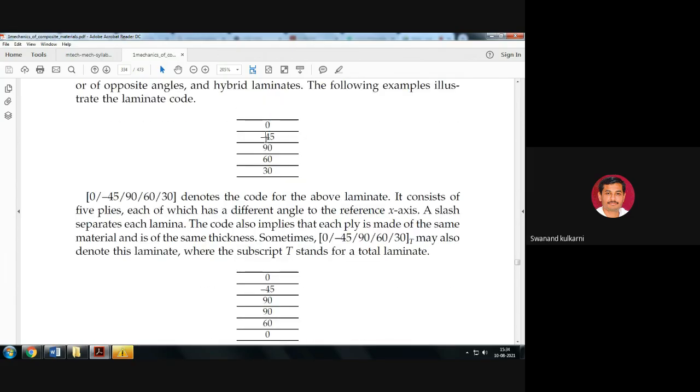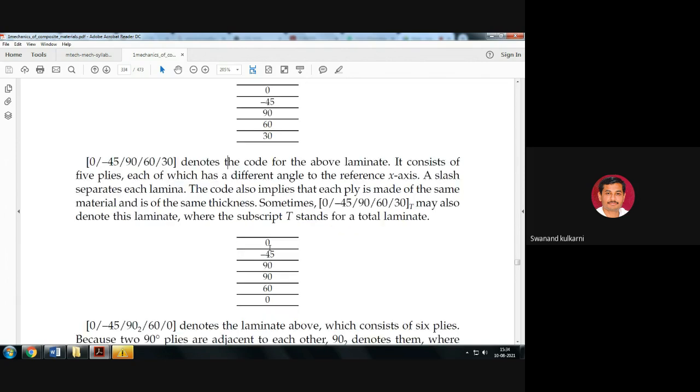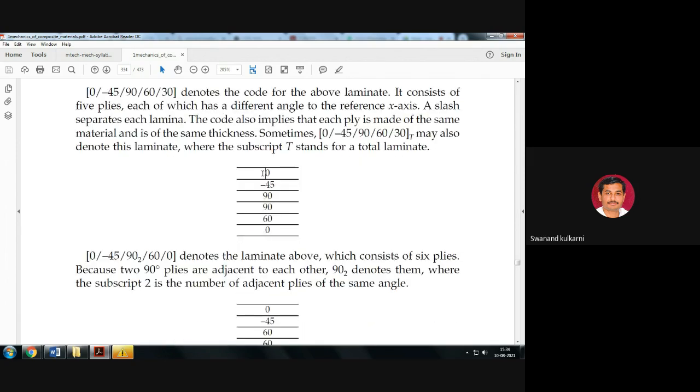This is one way: if there is no different sequence, directly we will use this 0 slash minus 45 slash 90 slash 60 slash 30 as shown here. Is it okay? Like this we should refer here. That consists of 5 plies, each having a different angle with reference to the x-axis. Now let us check another example.